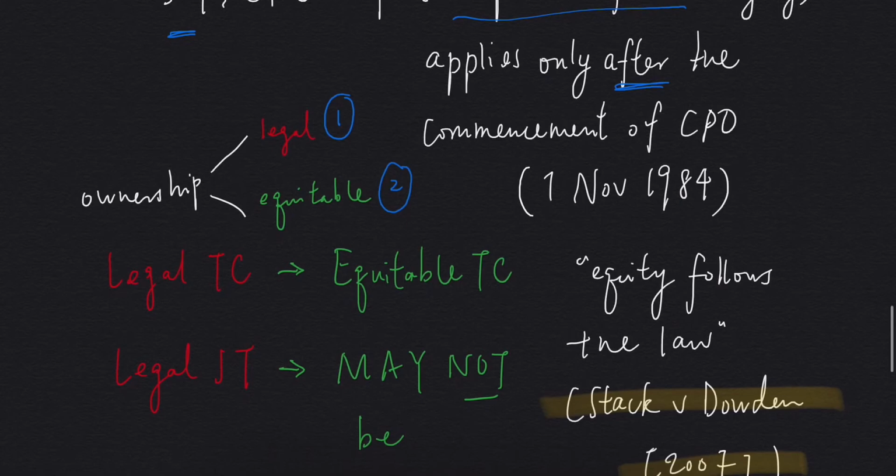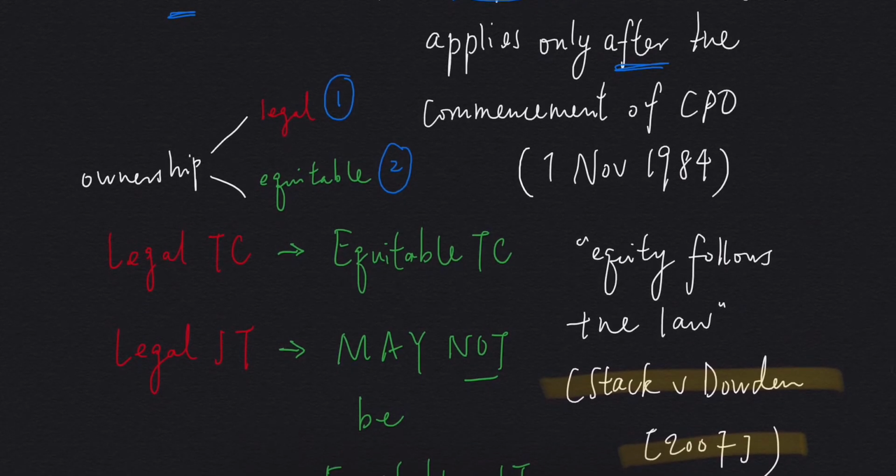Let's talk about the relationship between co-ownership and trust. When we come to trust, we will know that when we talk about ownership, we have to look at two positions. The first one is the legal position, and the second one is the equitable position. We always start with the legal position. Let's say we have a legal tenancy in common, and the rule says that equity follows the law. This is laid out in the case of Stack v Dowden, which is a very important case, and we will definitely return to it when we talk about trust.